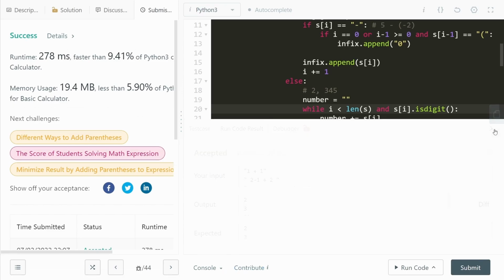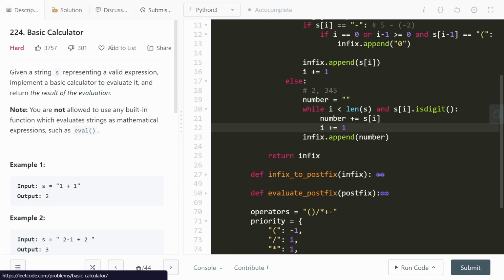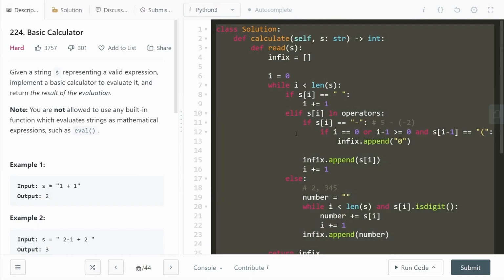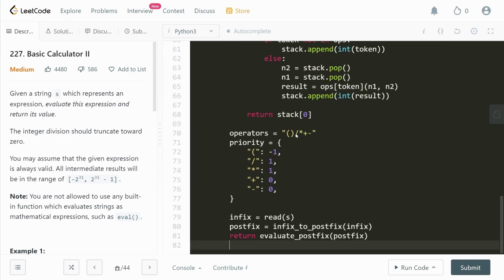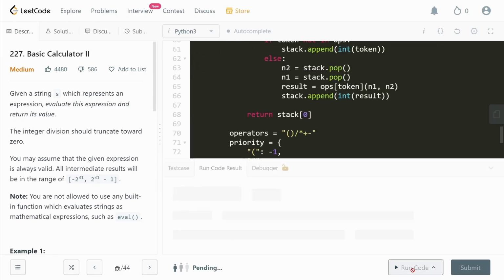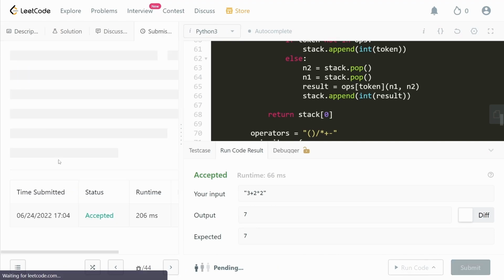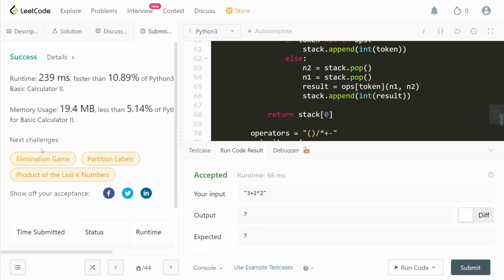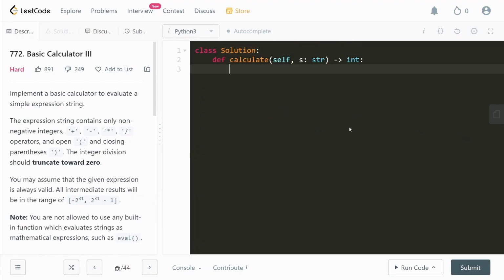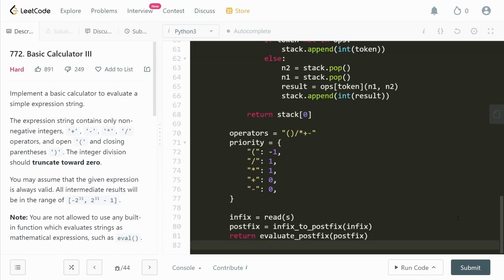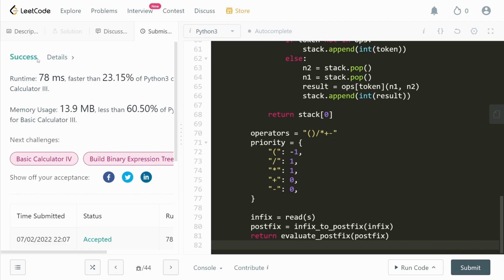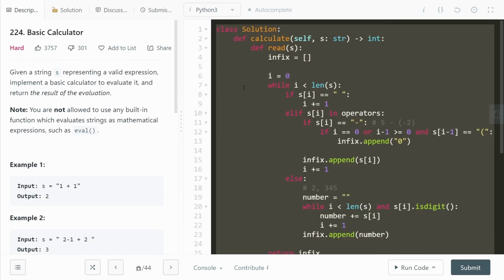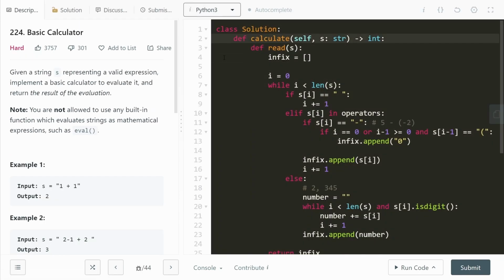Cool. So now, as I promised before, we're going to do a massive copy pasting thing. I'm going to Control C, go here and paste this baby over here. Let's go run the code once again. Get it accepted here. All right, cool, looks good. And finally in the basic calculator 3, let's go ahead and do the submit directly, YOLO. All right, cool. So we get this code accepted in all the 3 questions just by using these simple logics.